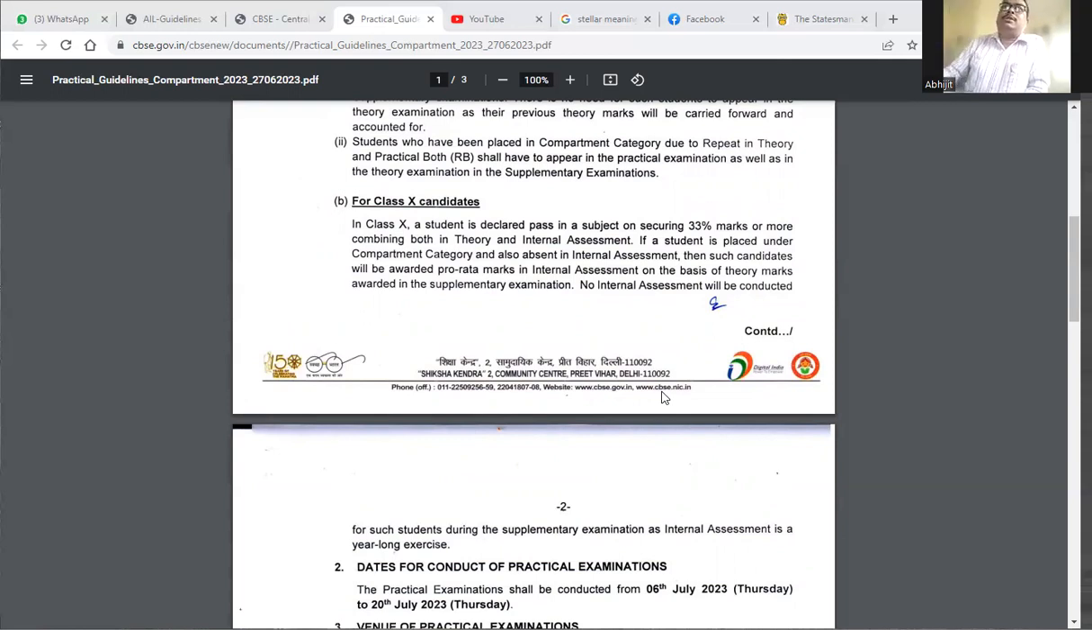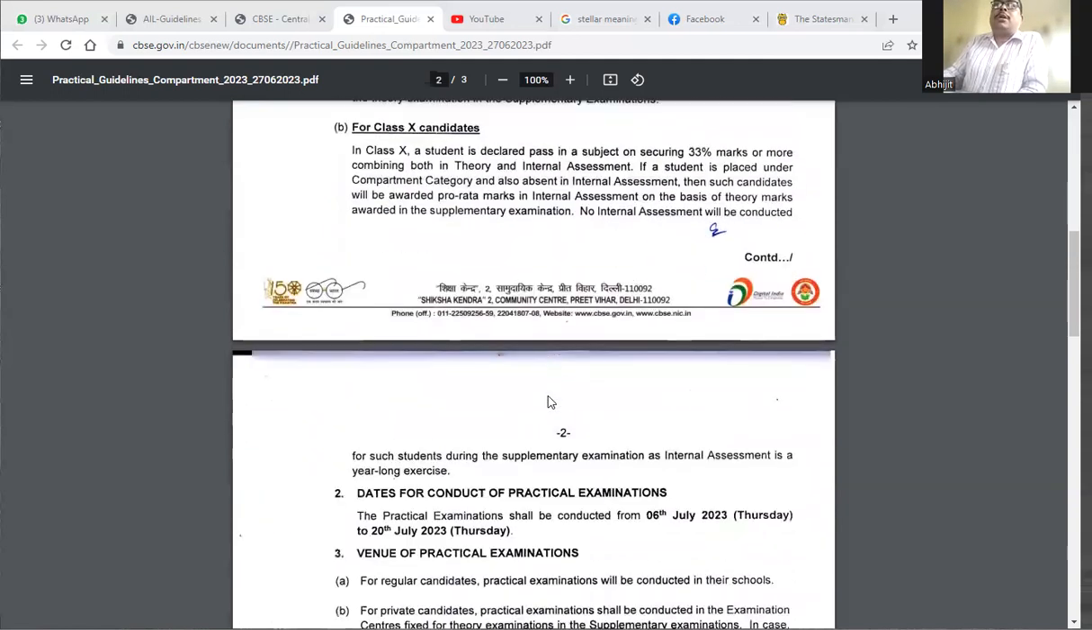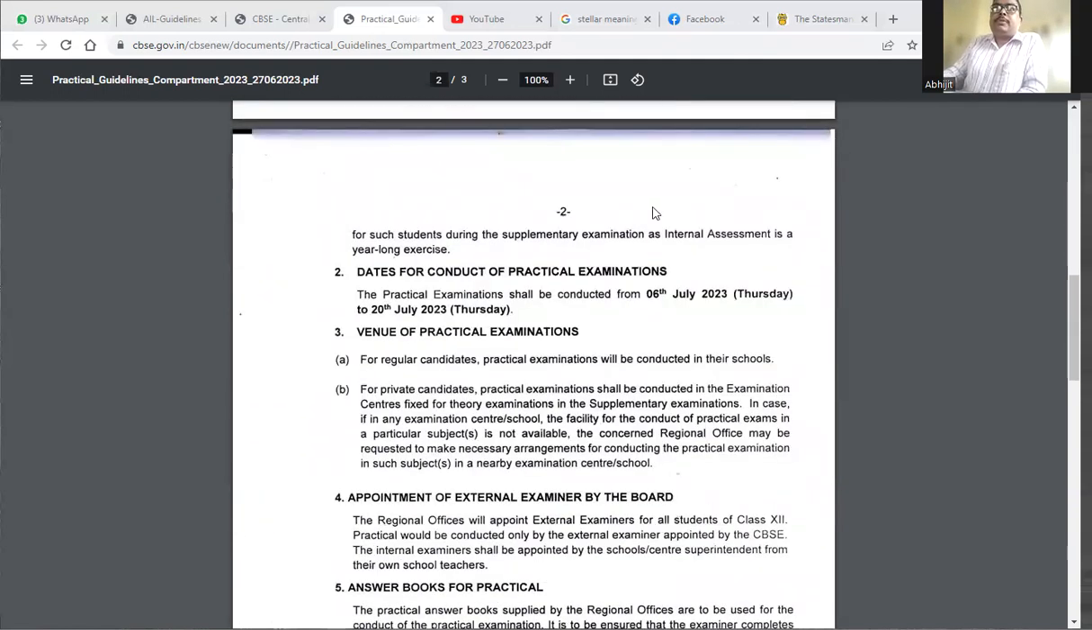And so this practical examination of the supplementary examination will be only for the class 12 students. So what are the dates for these class 12 students? The practical examination shall be conducted from 6th July to 20th July. That means within 6th to 20th, the school needs to complete all the examinations.